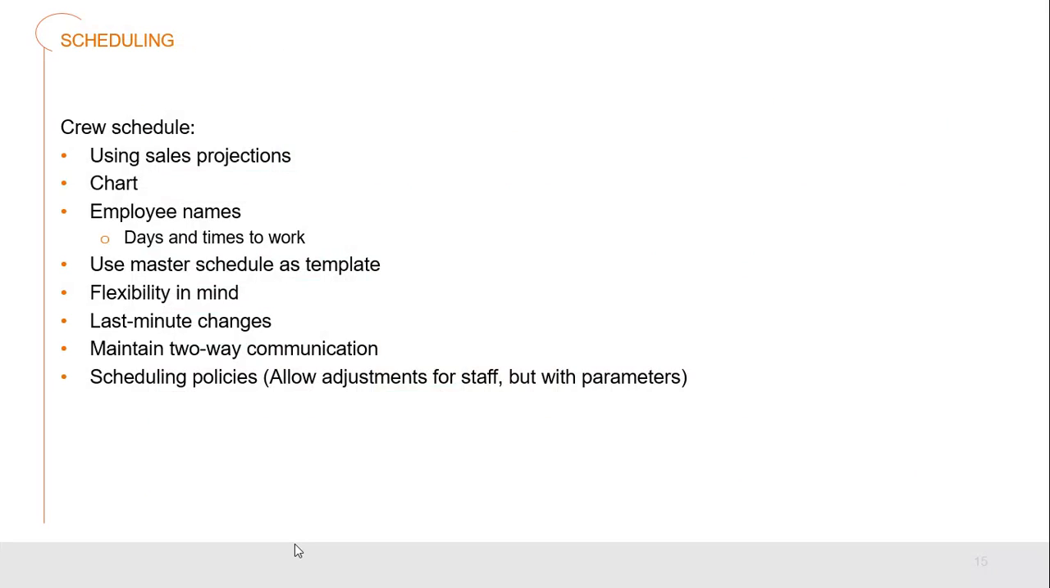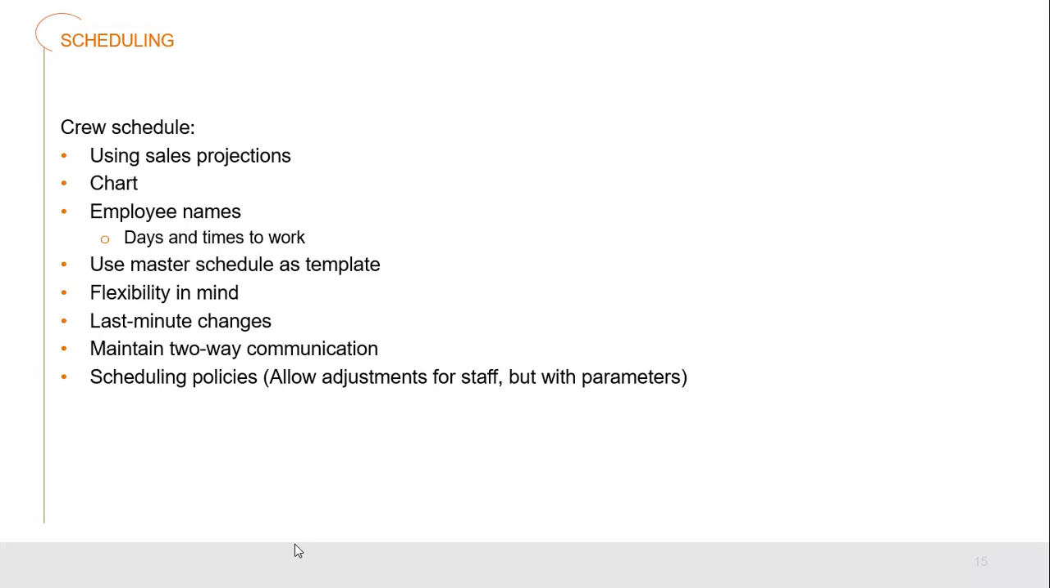When it comes to scheduling, we would then look at our crew schedule. So this is where we're actually going to be using our sales projections. We're going to chart those out so we're understanding the kind of business that's going to be coming in the door, and so how much we can afford and how much we need to have good coverage for all aspects of our restaurant.